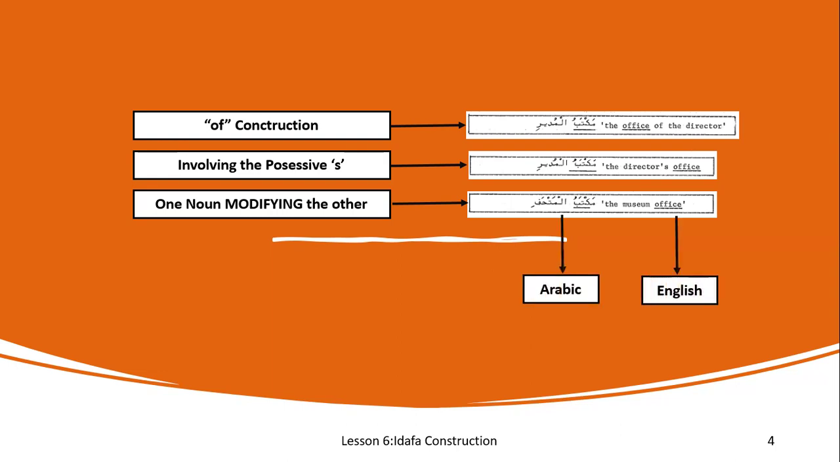Now let's see the comparison between Arabic and English. In Arabic, the head noun, which is Maktab, is always first. But in English, the office is at the beginning in the first phrase, at the end in the second phrase, and also at the end in the third phrase. So the position varies according to the function, according to how you are translating it.